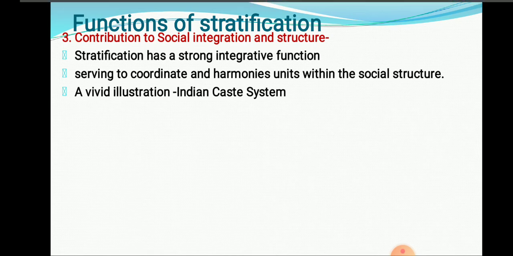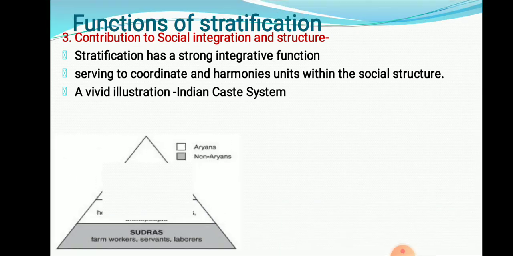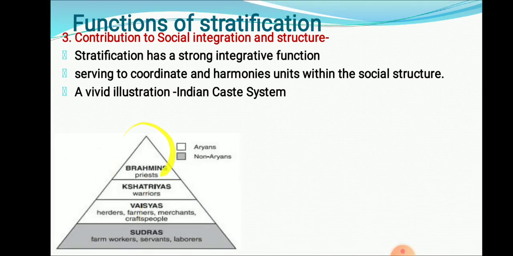This is basically the hierarchy in society. Brahman is at the top level and Shudras at the lower level. That is the hierarchy. By that way, the society is divided into four caste stratifications. But each strata depends on other strata for satisfying particular needs. By that way, the unity and coordination is maintained among these four castes. So here it is said that it helps to maintain integration among the society.